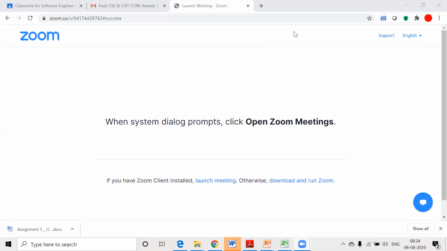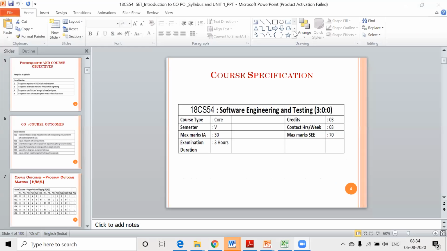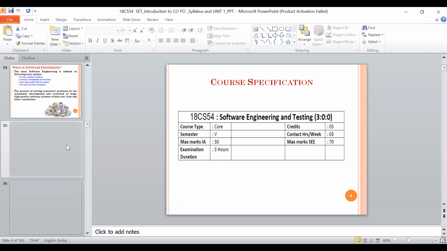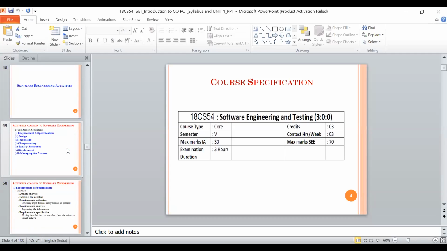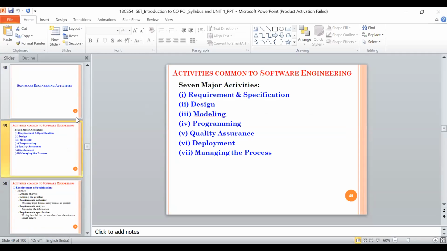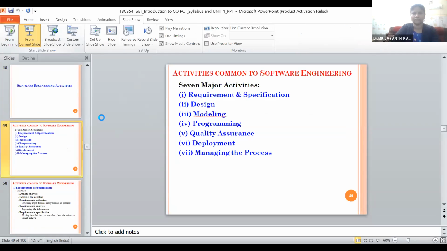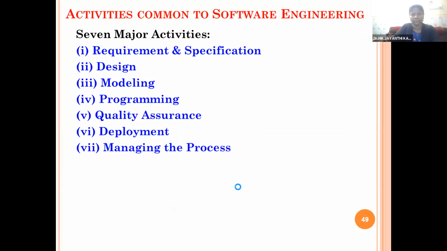No, ma'am. It's showing the Zoom app screen. Are you able to see the PPT screen? Yes, ma'am.